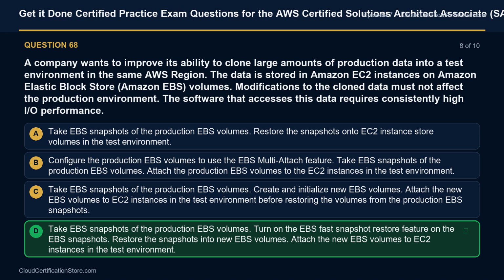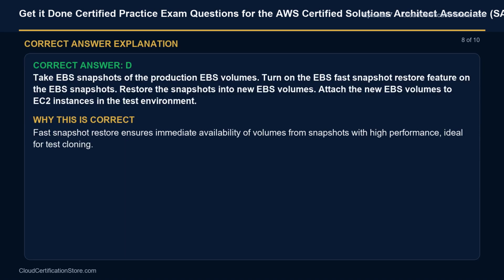The correct answer is D. Take EBS snapshots of the production EBS volumes. Turn on the EBS Fast Snapshot Restore feature on the EBS snapshots. Restore the snapshots into new EBS volumes. Attach the new EBS volumes to EC2 instances in the test environment. Explanation: Fast Snapshot Restore ensures immediate availability of volumes from snapshots with high performance, ideal for test cloning.